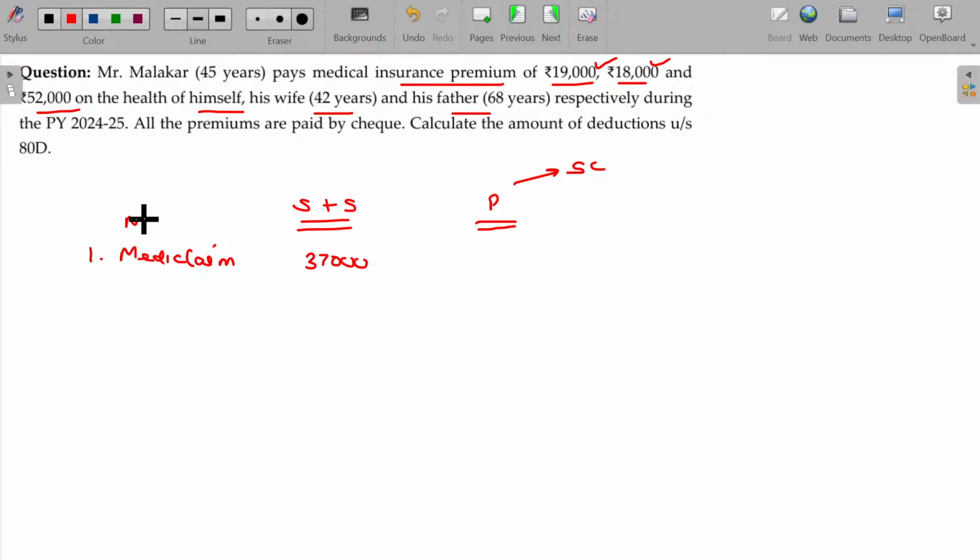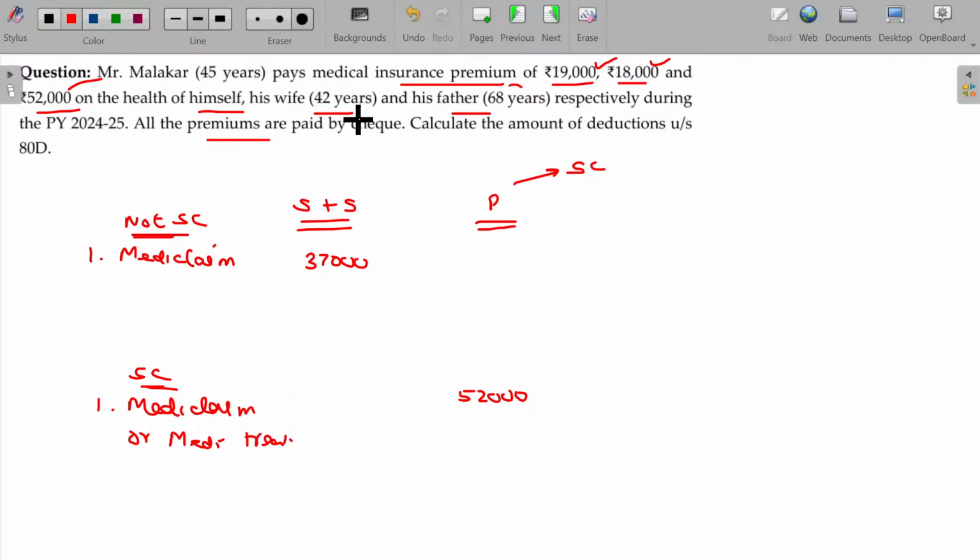This is not a senior citizen case. And senior citizen, in that mediclaim policy, for father, age being 68, so 52,000. Or you can use money for medical treatment also. Okay, all the premiums are paid by check only. Calculate the amount of deductions.